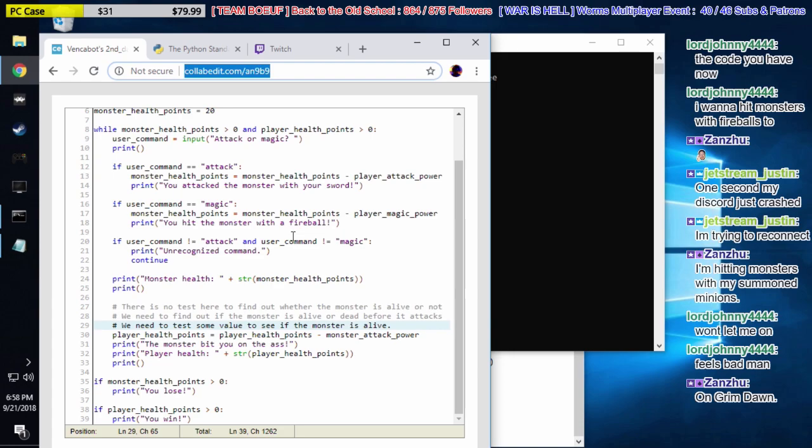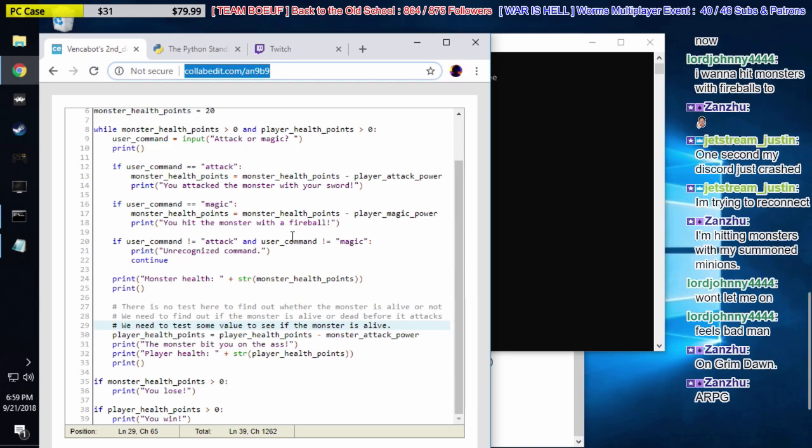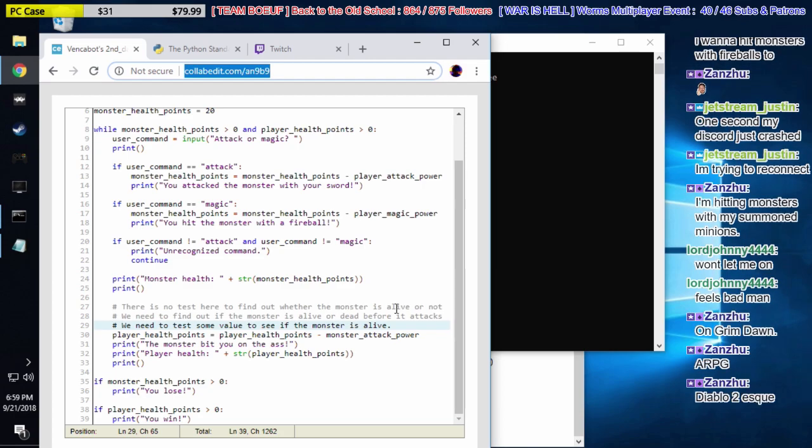What is Grim Dawn, Zanzu? What kind of genre is it? Like an RTS? Or like a hack and slash? It's an ARPG, Diablo 2-esque. Okay, so I've never heard that term before, like an action RPG.